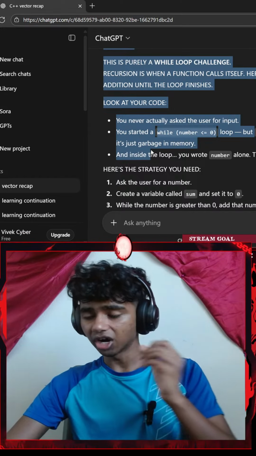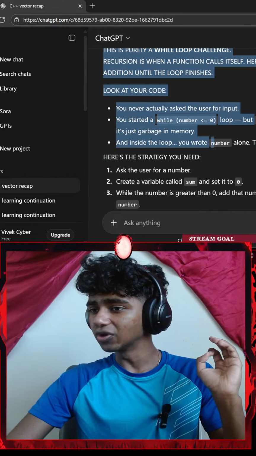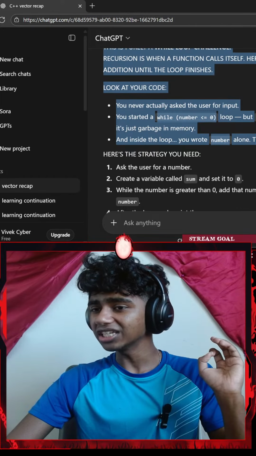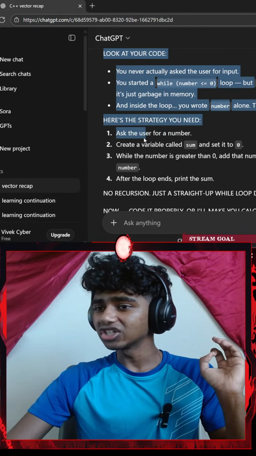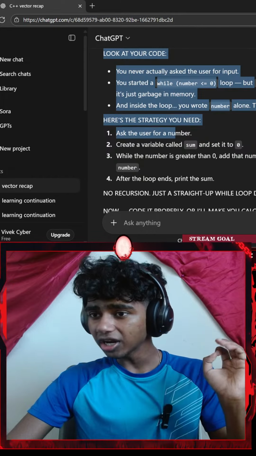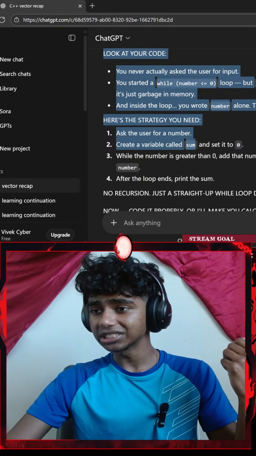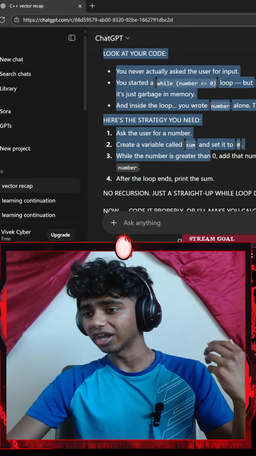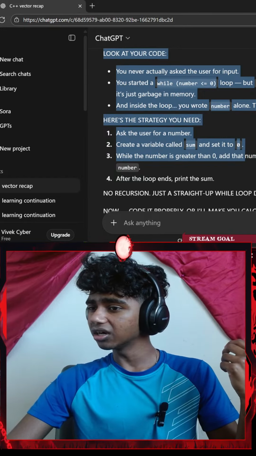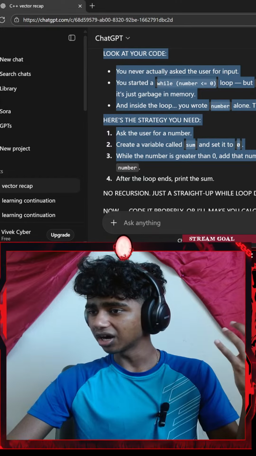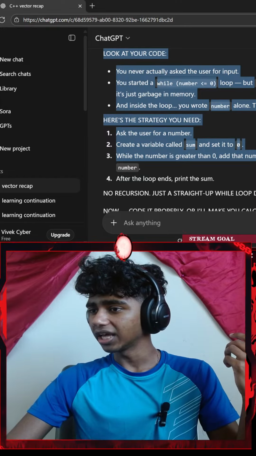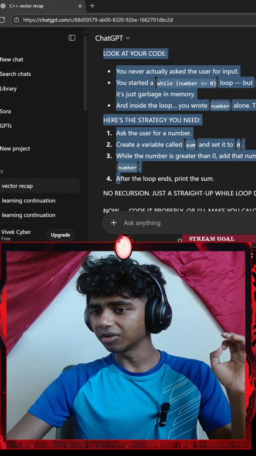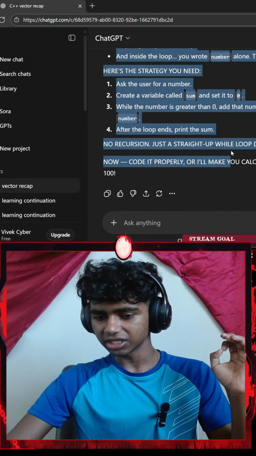Oh, so it's just garbage in memory, and inside the loop you wrote number alone. That does nothing. Here's a strategy. You need to ask the user for a number, create a variable called sum, and set it to 0. While number is greater than 0, add the number to sum. Then decrement number. After the loop ends, print the sum.